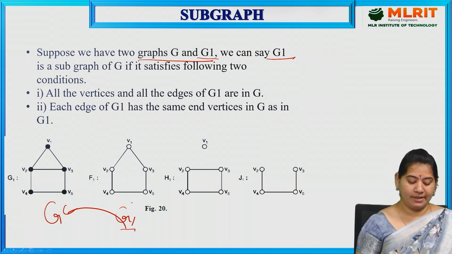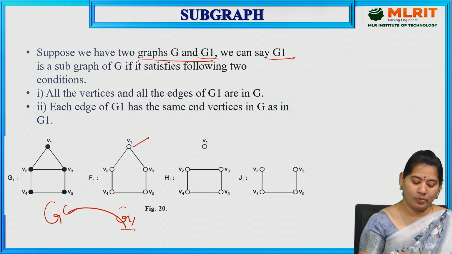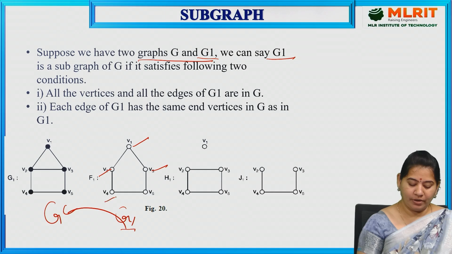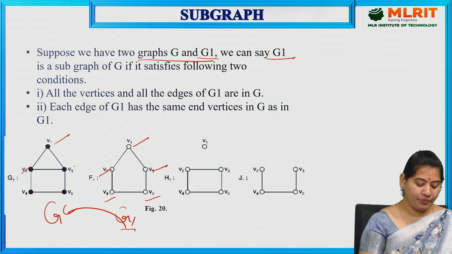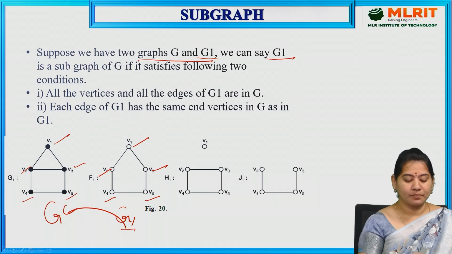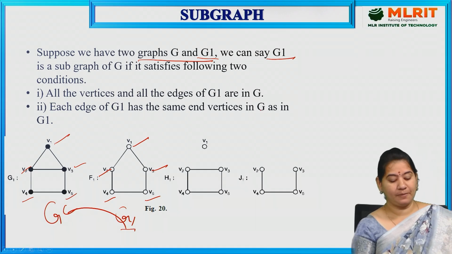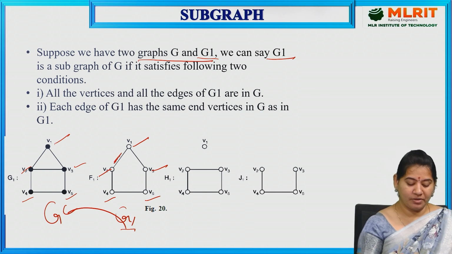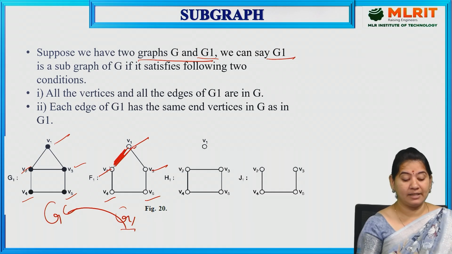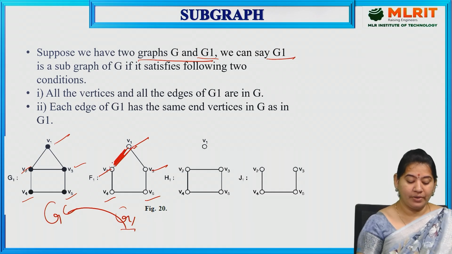All the vertices. If you observe, what are the vertices of G1? V1, V2, V3, V4, V5. So they should be in G. Yes, V1, V2, V3, V4, V5. Each edge of G1 has the same end vertices in G as in G1. So what does each edge of G1 mean? This one, for example. Each edge of G1 has the same end vertices in G as in G1. So V1 and V2 have the same vertices and they have an edge.